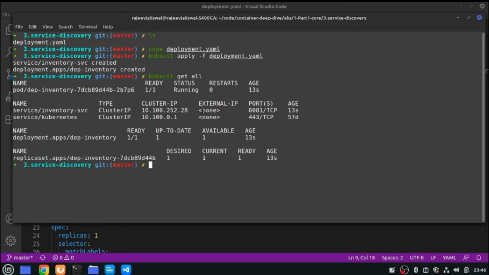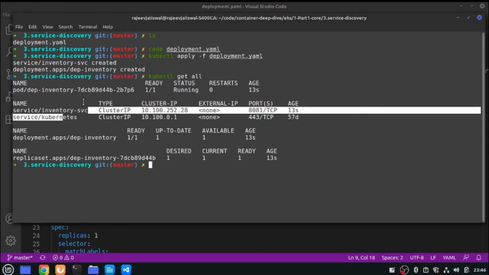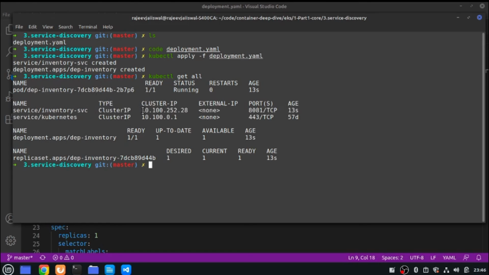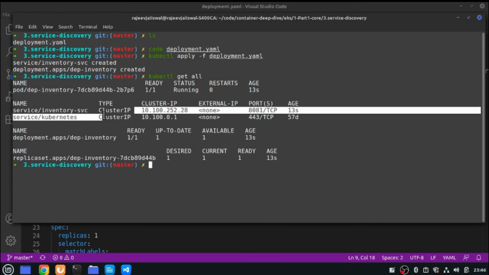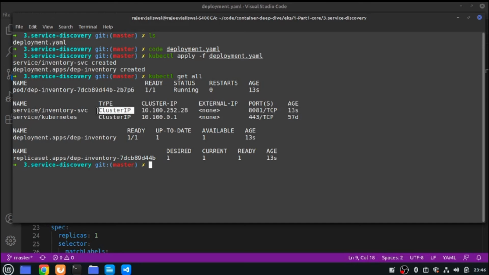So it's running, right? And I have a service created. As I mentioned, if you are part of this cluster itself, you can use the cluster IP to call it. That's not an issue, but this is not the right approach. Since we are not exposing it publicly using node port or load balancer, you cannot directly call it from outside. But you can also use service discovery, which is the name of the service, to call it.